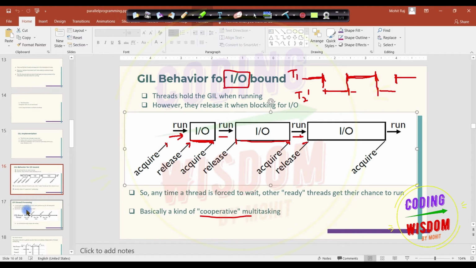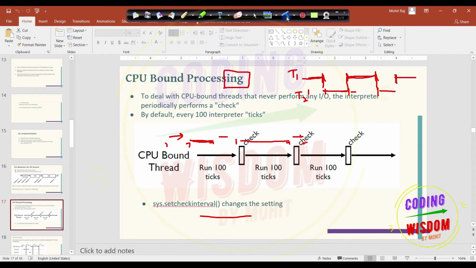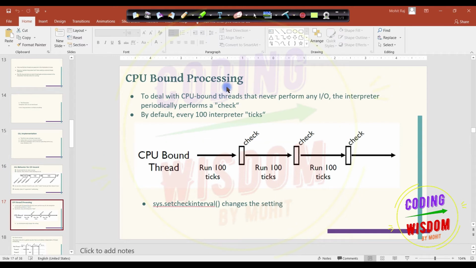Next, the main case, CPU bound, when there is no chance of delay. In this one, there is no meaning in creating a thread, because creation of threads will not give you any good result. There is no parallelism. CPU bound means there is no kind of waiting, like two tasks with intensive calculation, task 1 and task 2. What happens in reality?